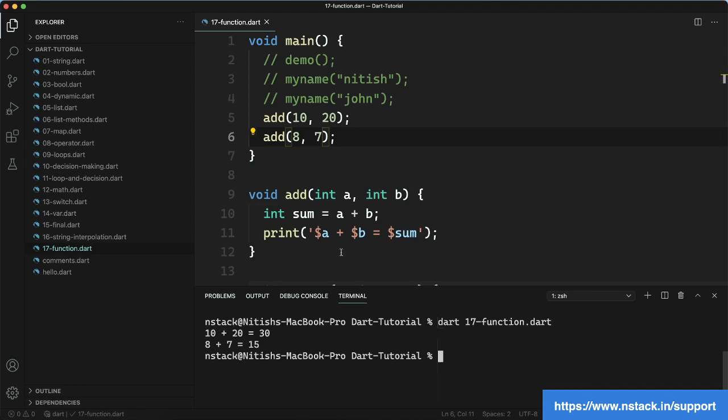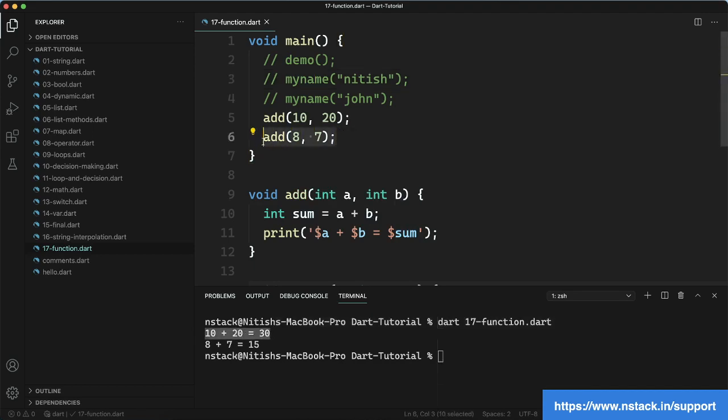You can see that for the first calling, when the first time we are calling add, we are giving 10 and 20 as the input. So the value of a is 10, the value of b is 20. Now it will be added, which will be 30. The sum is 30. a plus b equal to 30. So you can see 10 plus 20 equal to 30.